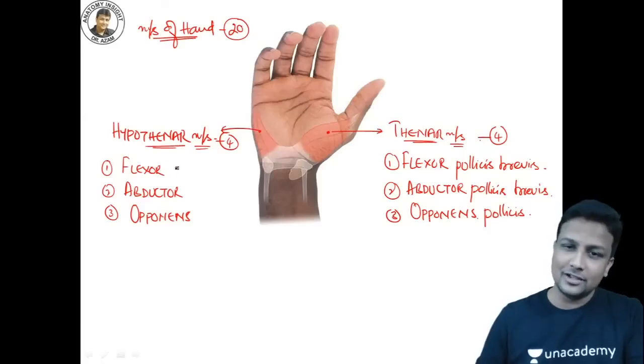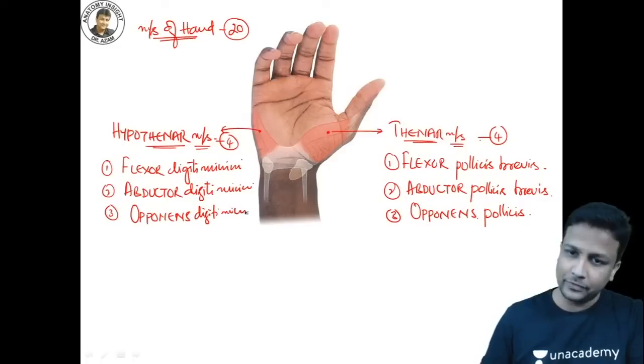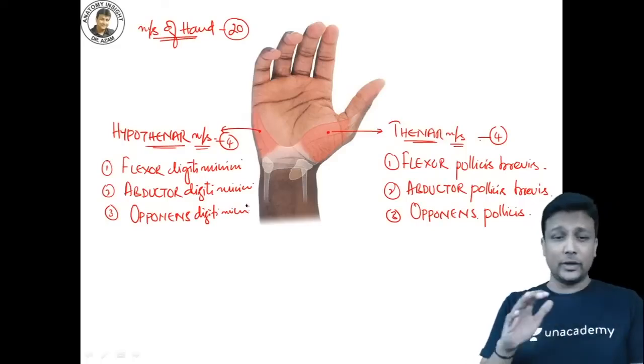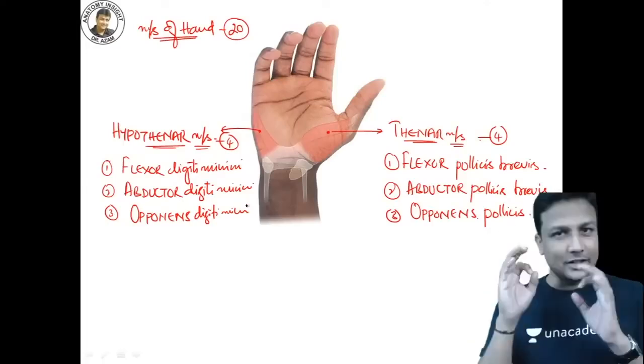Similarly, in the hypothenar muscle, you'll have digiti minimi. Abductor digiti minimi, flexor digiti minimi, and finally, my dear friends, opponens digiti minimi. Fine. So that's, I think, the best way to learn about the muscles of the hand, the thenar muscles and hypothenar muscles. Just be with me.